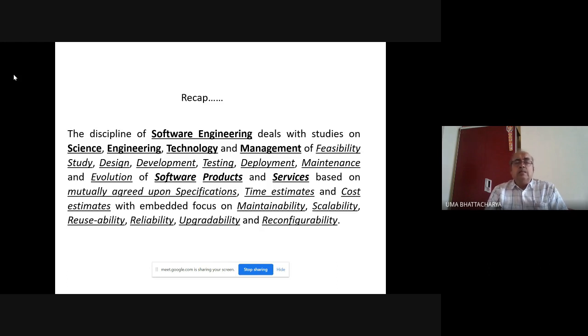What is that? The discipline of software engineering deals with studies on science, engineering, technology, and management of feasibility study, design, development, testing, deployment, maintenance, and evolution of software products and services based on mutually agreed upon specifications, time estimates, and cost estimates, with embedded focus on maintainability, scalability, reusability, reliability, and reconfigurability.